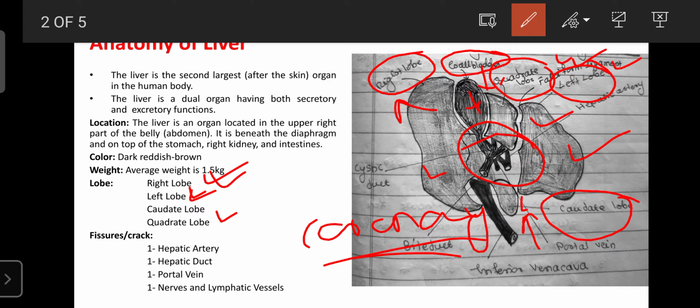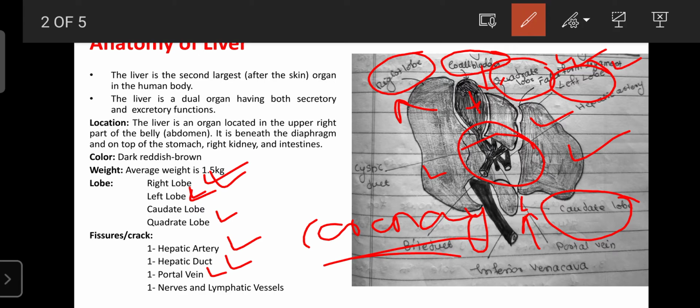The hilum allows the entry of the hepatic artery, one in number, which supplies oxygenated blood to the liver tissues. Then the hepatic duct is helpful for supplying the bile to the gallbladder. As well as that, the portal vein enters into the liver.